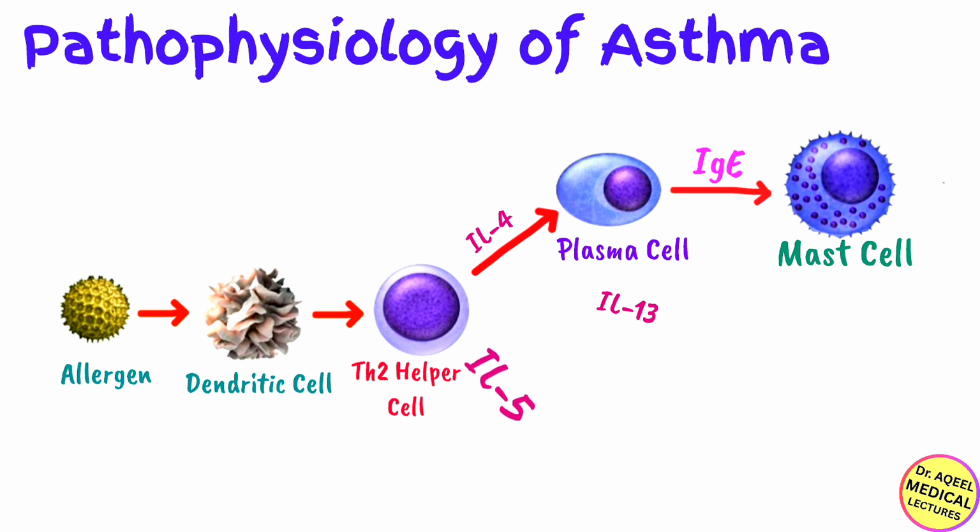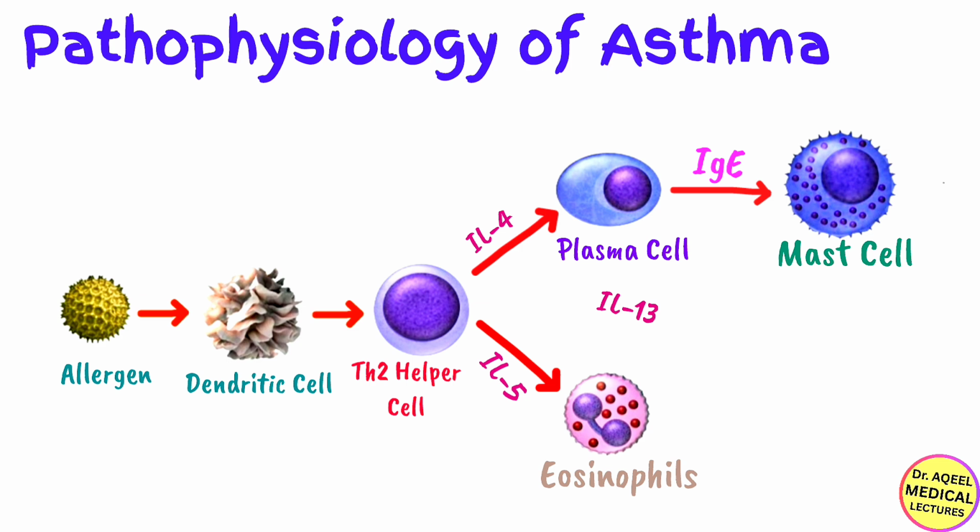And now comes the IL-5 or interleukin 5, the recruiter. IL-5 travels to the bone marrow and recruits eosinophils. Think of eosinophils as the acid throwers. These cells contain toxic chitinic proteins that burn and damage the lining of the lungs. And now the interleukin 13 or IL-13. This is the architect, the one that is often forgotten, but it's crucial.